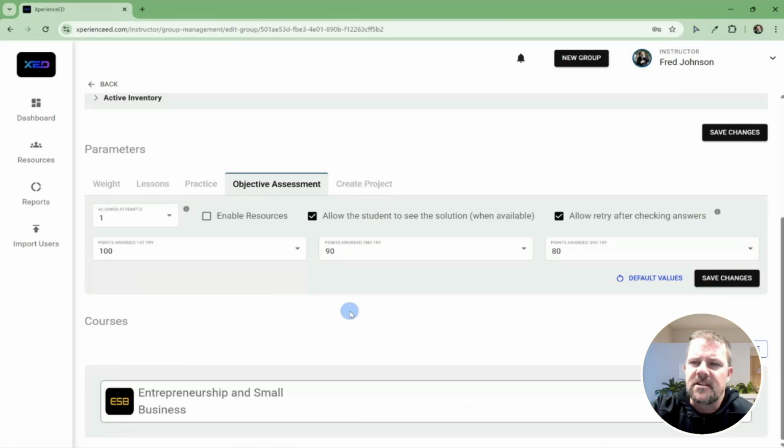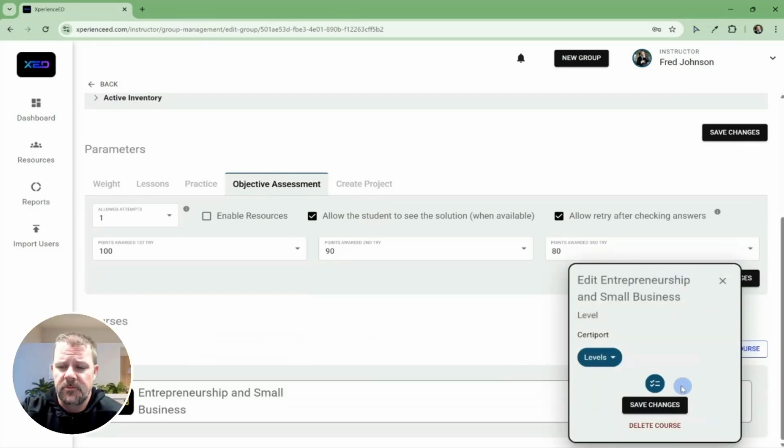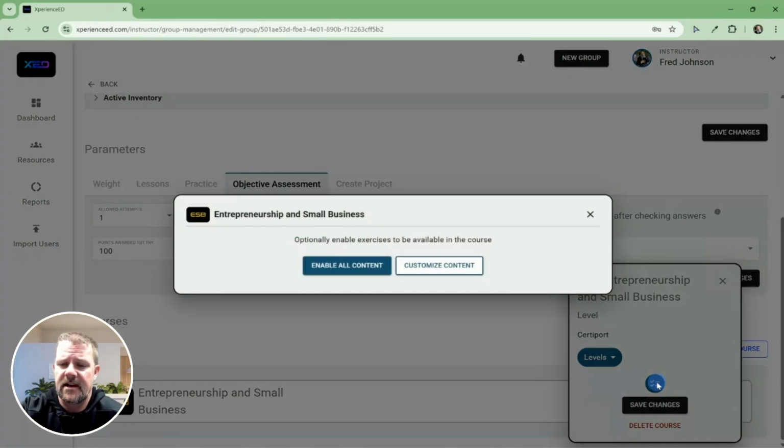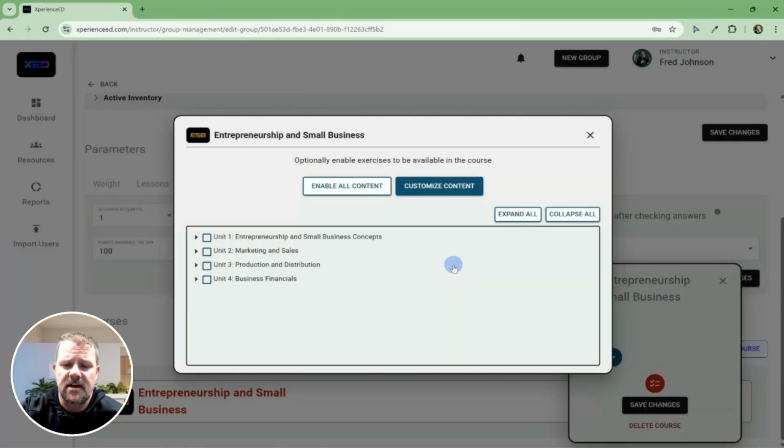The course defaults to allow your students to be able to see the entire course as soon as they log in. However, if you want to limit what they have access to or limit certain students or certain groups of students, you can go here to the pencil. You can click this Customize Content icon, click Customize Content, and then here you can actually break down into lessons